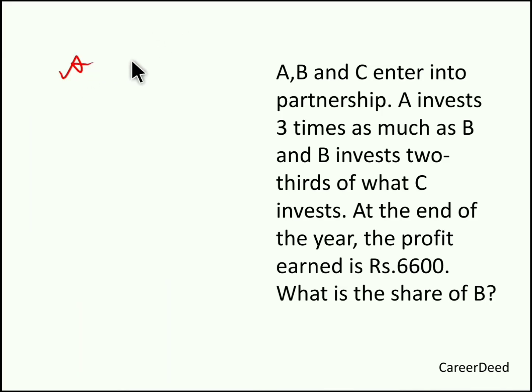We have 3 persons, A, B and C. See, A invests 3 times as much as B. So if B invested 1 part, A's investment will be 3 parts, right? So before keeping the ratio of A and B, we shall keep the ratio of B and C. Now B invests 2/3 of what C invests. See, 2/3 of what C invests, in the sense, if C invests 3 parts, B will invest only 2/3 of C. That is, B will invest only 2 parts.